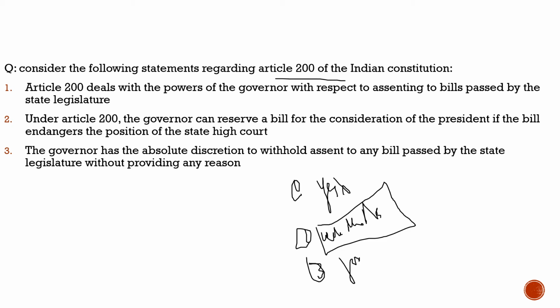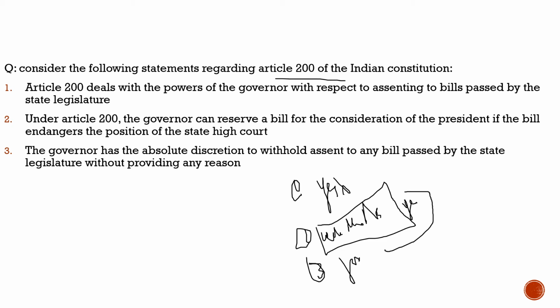His answer should be yes. Now he has to agree to the bill. But no, he's not giving his assent. What he is doing is sending these bills for presidential assent, referring these bills to the president. So this is the question asked to the Supreme Court, whether it is constitutional or not.